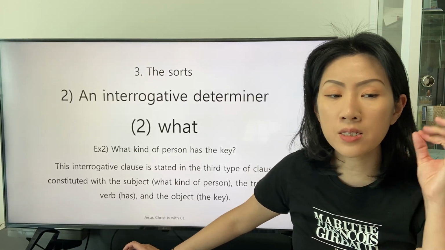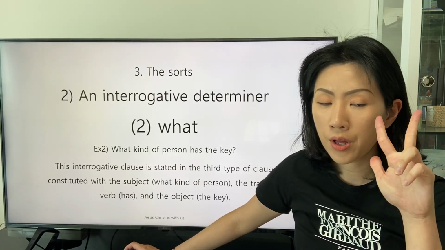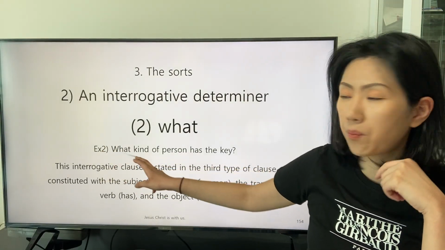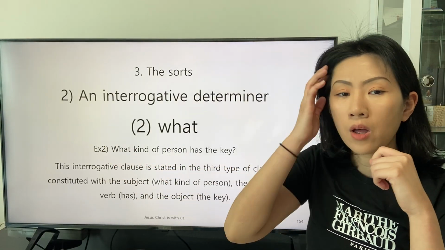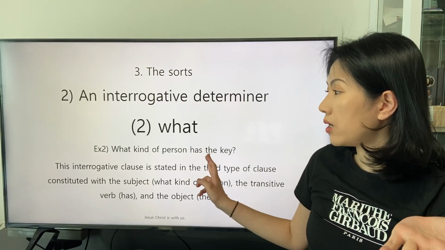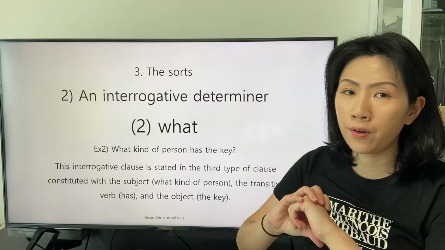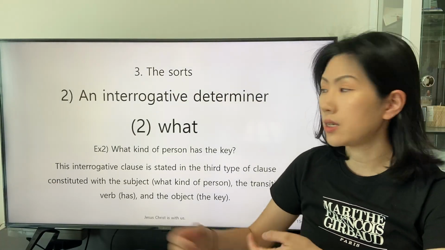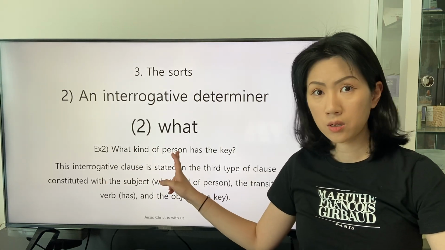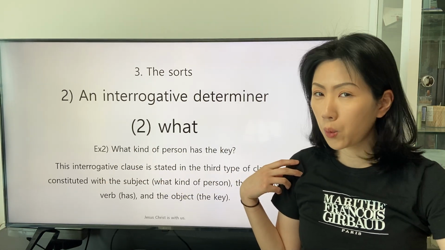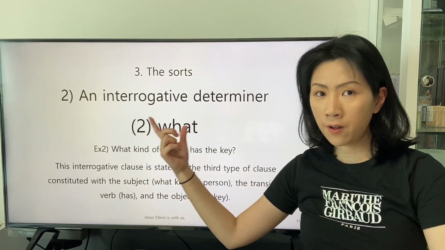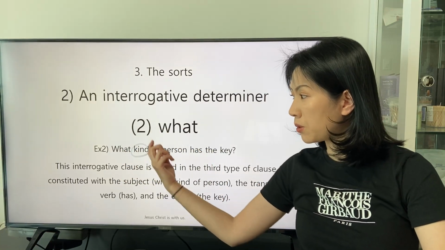This interrogative clause is stated in the third type of clause, constituted with the subject what kind of person, the transitive verb has, and the object the key. Even though the subject is constituted with four words, we can know that the core indicative word of the phrase is the noun kind.